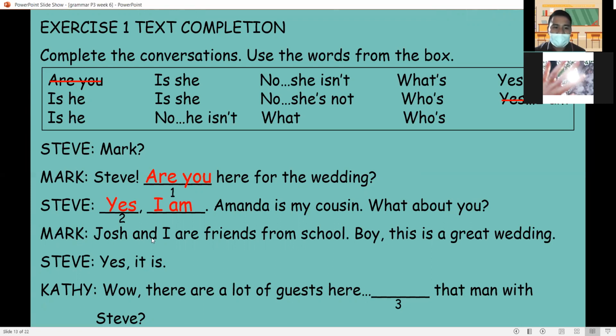Mark, Josh and I are friends from school. Boy, this is a great wedding. Steve, yes, it is. Kathy, wow, there are a lot of guests here. Who's that man with Steve?